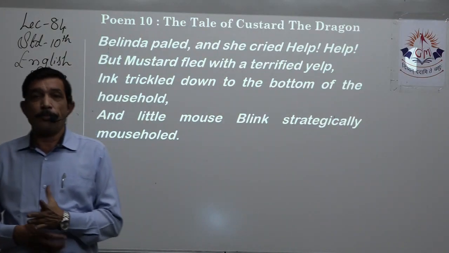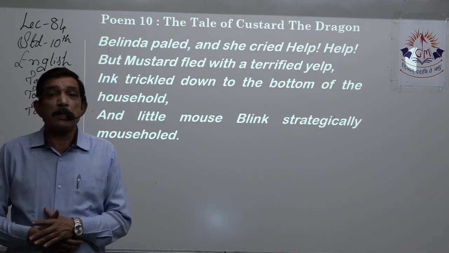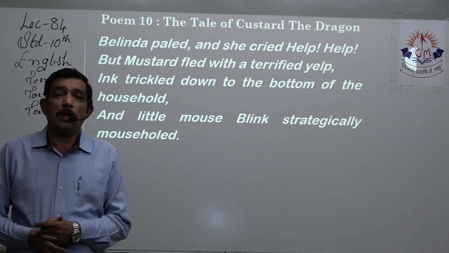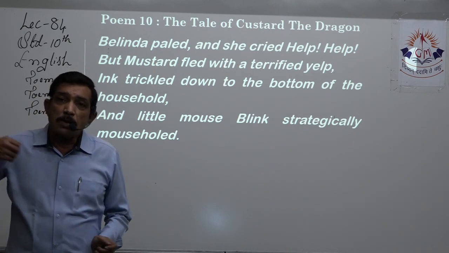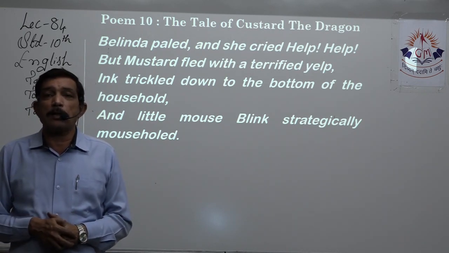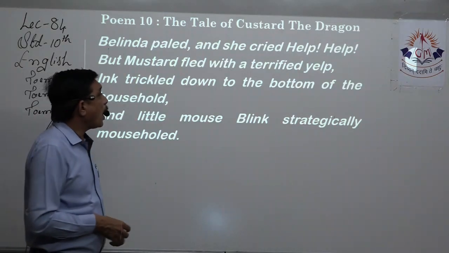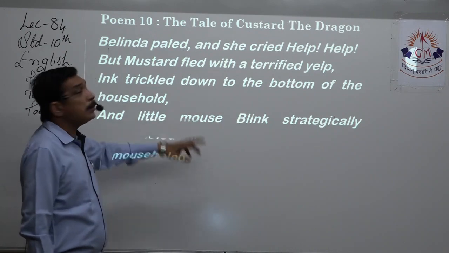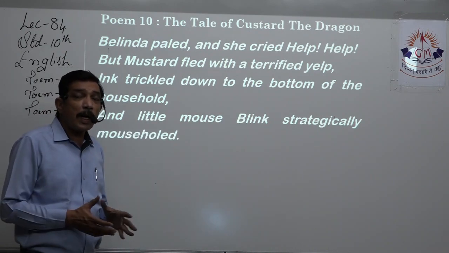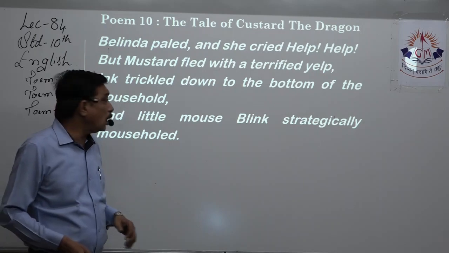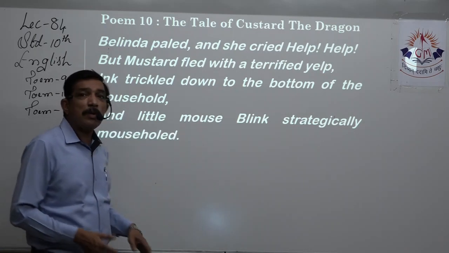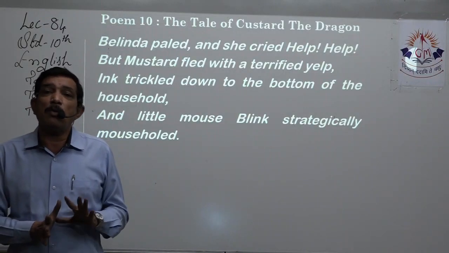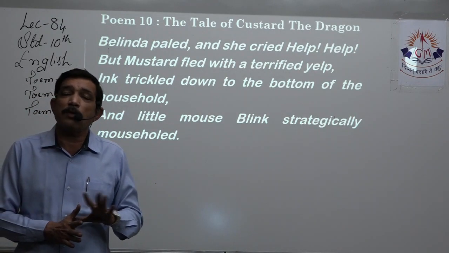Ink, that is the kitten. It ran so hard downstairs that it went and tried to hide itself in the bottom of the household, that is the basement. And the little mouse, where do mice go and hide? In small cracks in the wall, right? Strategic household, it will find a small crack and it will escape over there. So they behaved in their actual manner. None of them were brave.